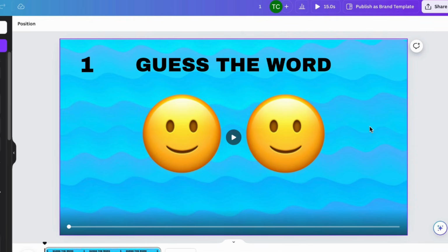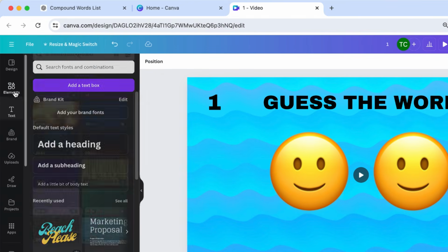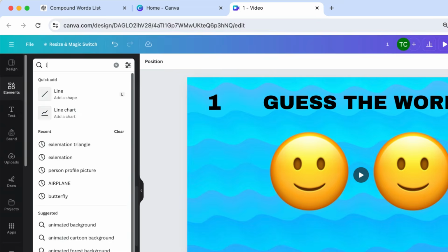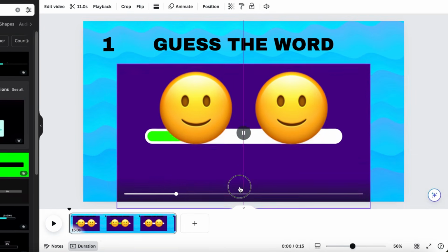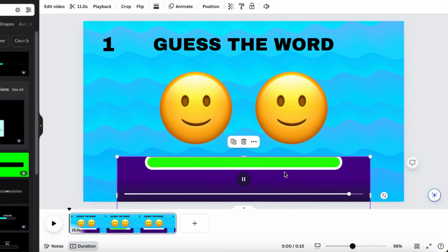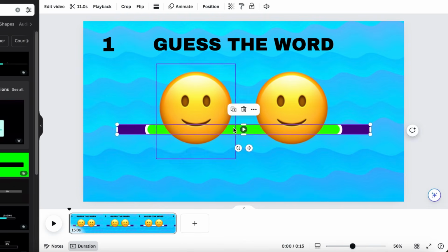We'll also need to have a loading bar displaying how long the viewers have to take the guess for the emojis. For this, I'm going to Elements on the left side of the screen. Search for a loading bar and go to Videos. Just pick one you like. Now you want to crop this loading bar, so you're only left with the green loading bar of this video.